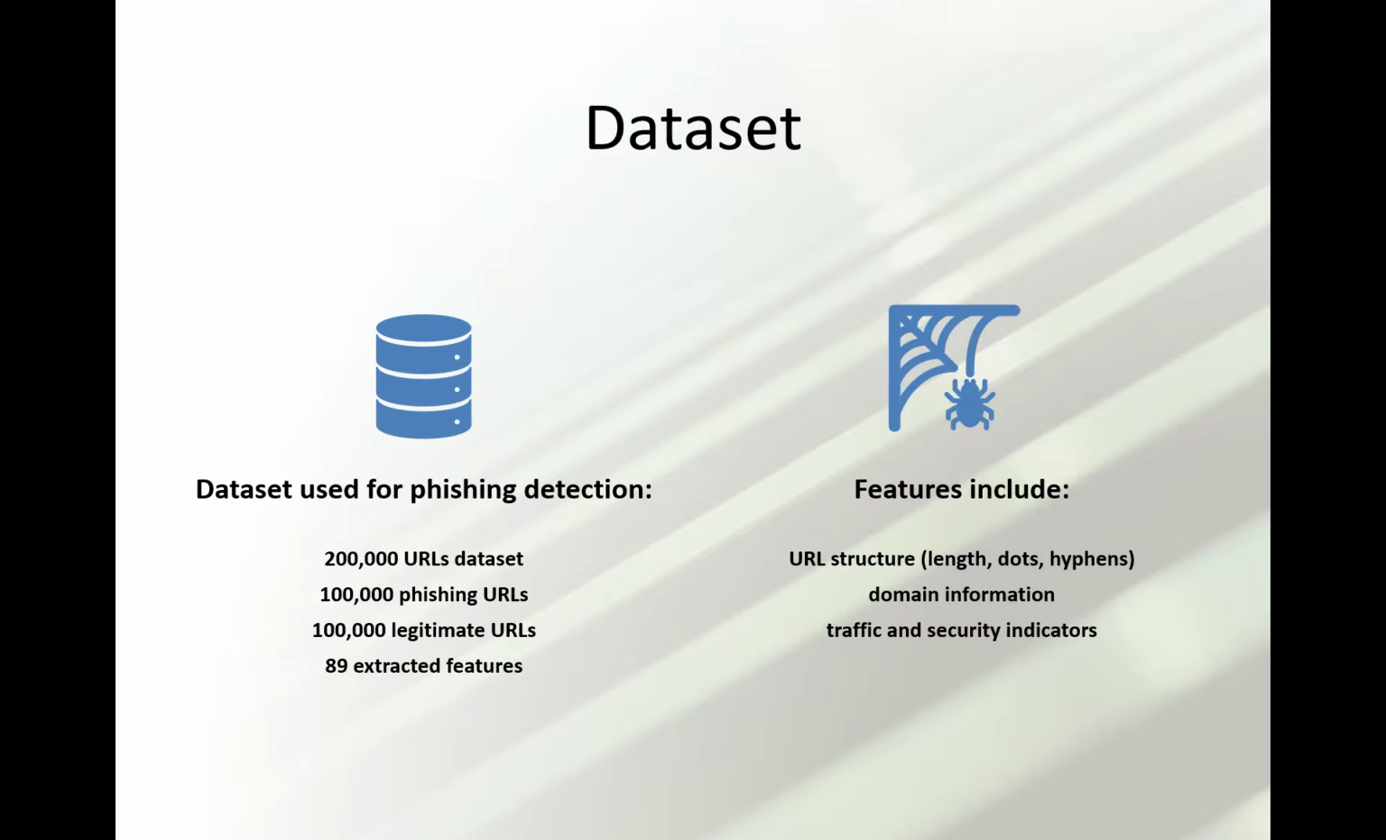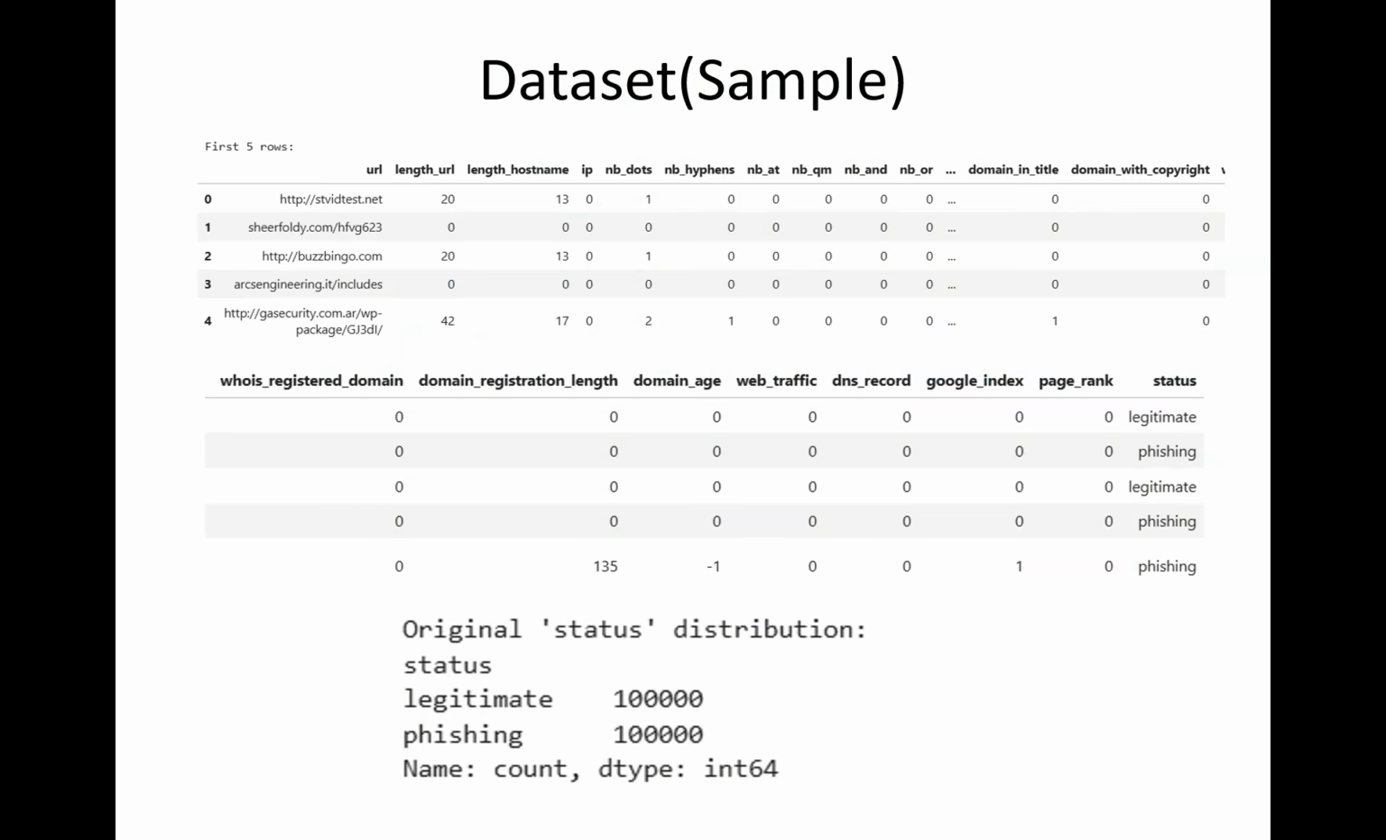The dataset used in this project contains 200,000 URLs. It includes 50% phishing URLs and 50% legitimate URLs. From these URLs, 89 features were extracted. These features include URL structure characteristics such as length, number of dots, hyphens, domain information, and traffic or security indicators that help in identifying URL patterns. This is a sample of the dataset.